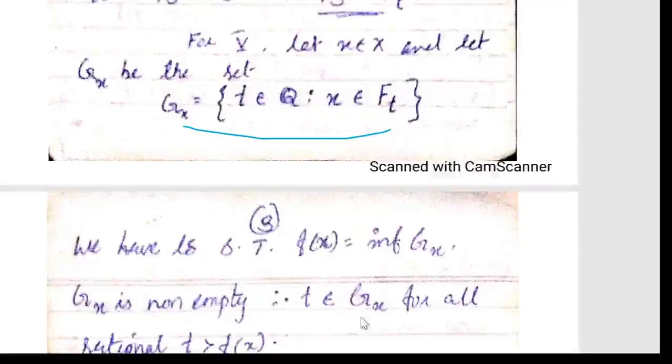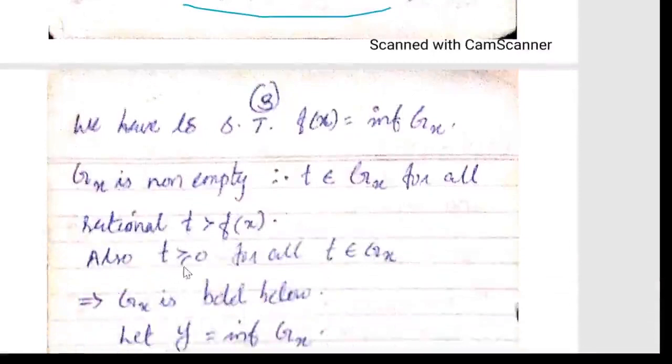Since t belongs to G(x) for all rational t greater than f(x), that follows from the definition of F_t. Also, t is greater than or equal to 0 for all t belongs to G(x), since if it were less than 0, we would find that it is an empty set. Which implies G(x) is bounded below.